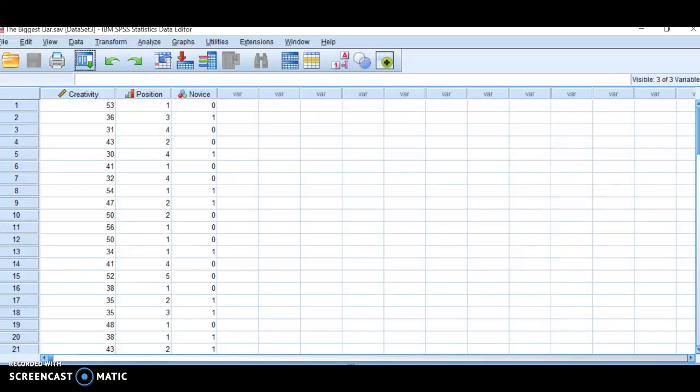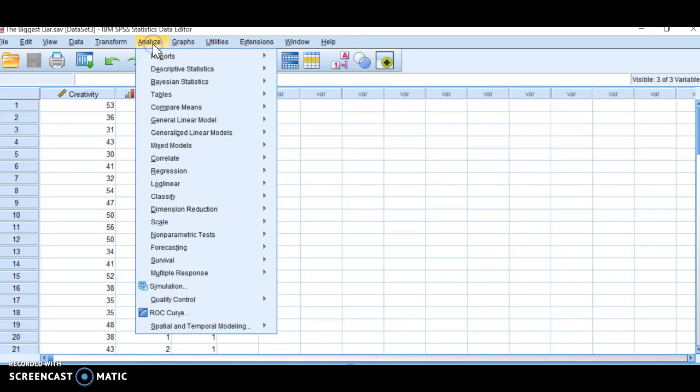Okay, so in this video, I'm going to show you how to run a Spearman rank correlation. So remember, you're using Spearman with non-parametric data, or in essence, you're looking at ranked data. So you could have continuous data that's not normally distributed, and then you can't run a Pearson because it requires the assumptions. So you're going to do it almost exactly the same way that you ran a Pearson.